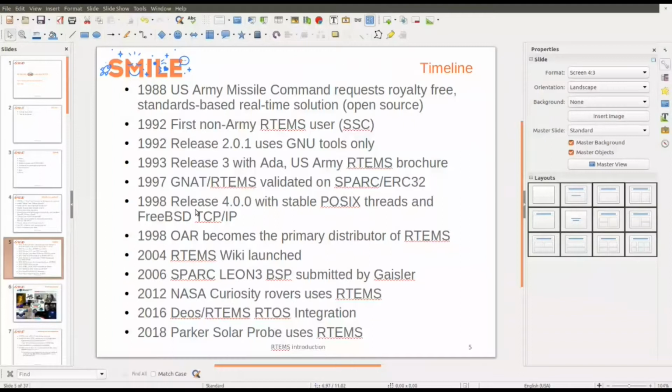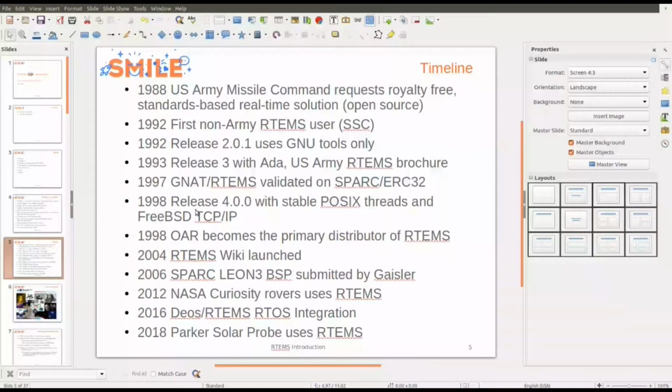And a wiki was launched at the beginning of 2004. The SPARC Leon BSP was submitted by Geissler, and the SPARC Leon is a very important architecture for space applications. And recently, the NASA Curiosity rover uses RTEMS for the communication.